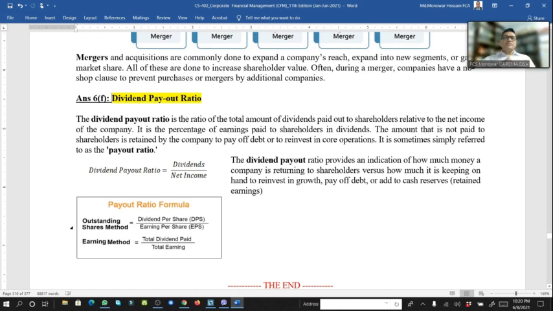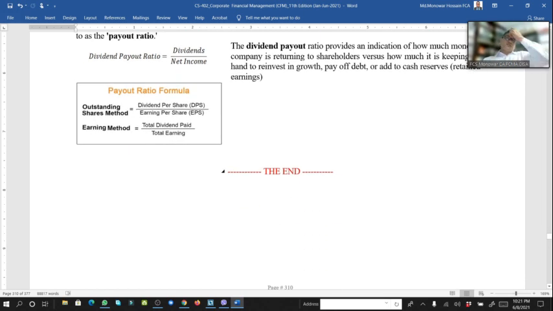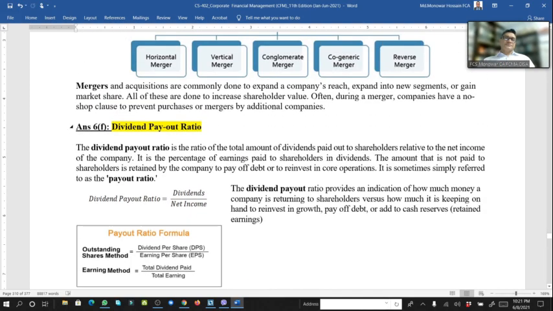The dividend payout ratio is the ratio of the total amount of dividend paid out to shareholders relative to the income of the company. We can calculate it this way: outstanding share method, dividend paid per share divided by earnings per share. And earnings method, total dividend paid divided by total earnings. So this way we can solve our problem. So that is another question we discussed.